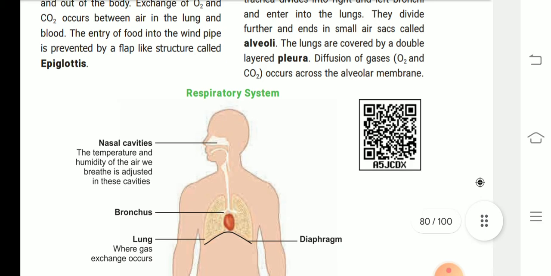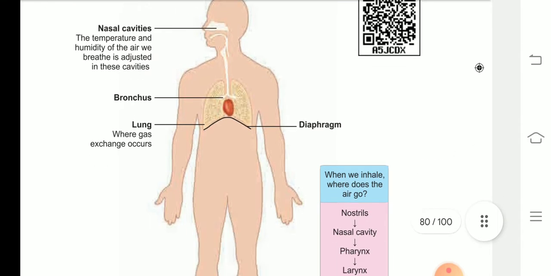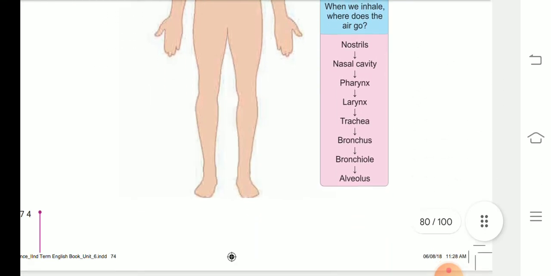occurs across the alveolar membrane. See the respiratory system, children. Nasal cavity, bronchus, lungs and diaphragm.